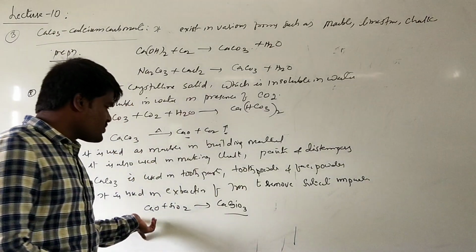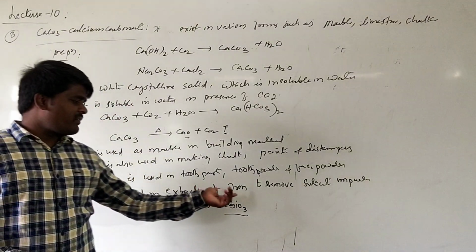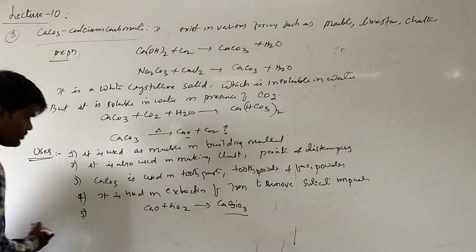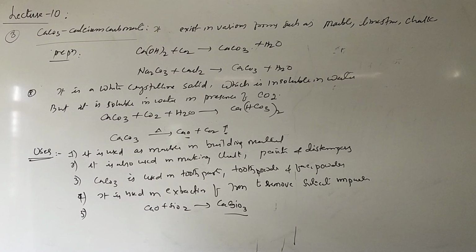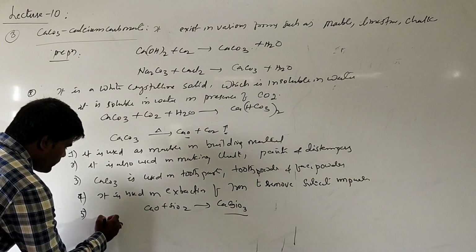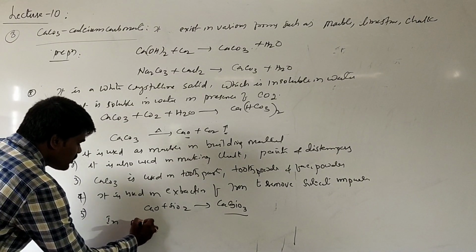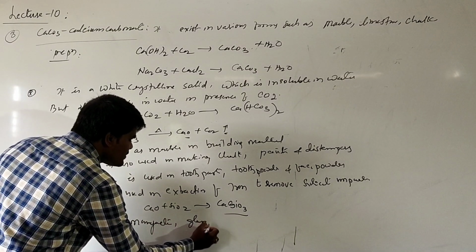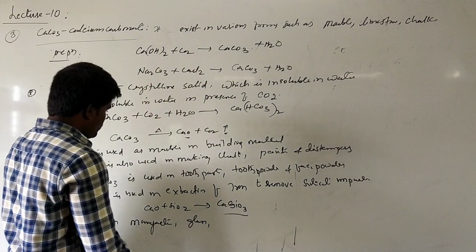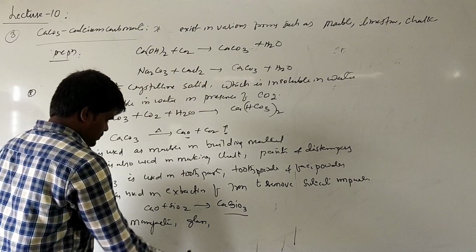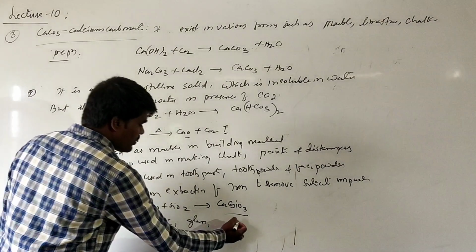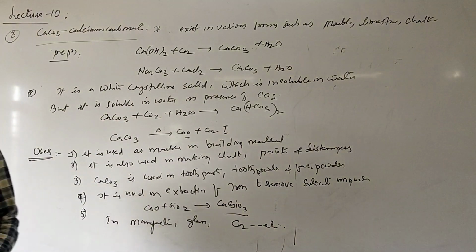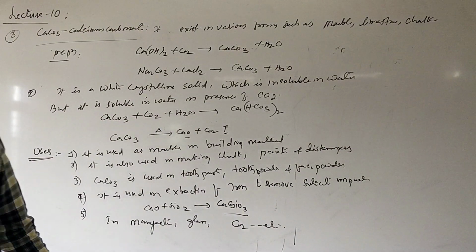Calcium carbonate is used as a flux in the purification or extraction of iron, and if you are talking about other uses, it is used in the manufacture of glass as well as carbon dioxide, etc. These are some of the uses of calcium carbonate.